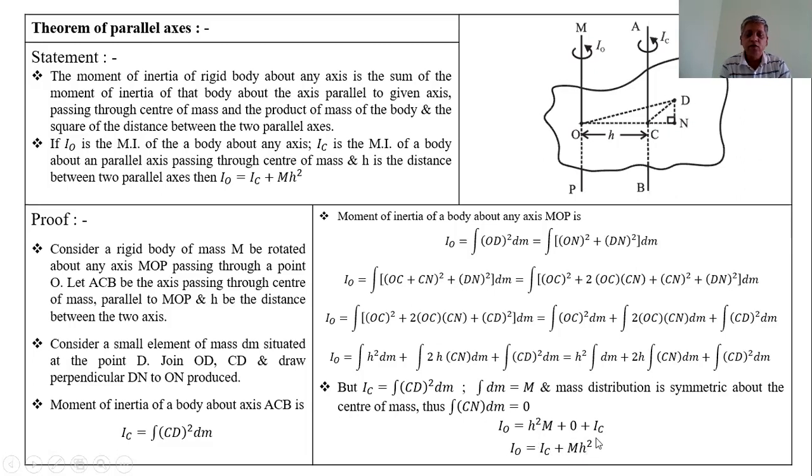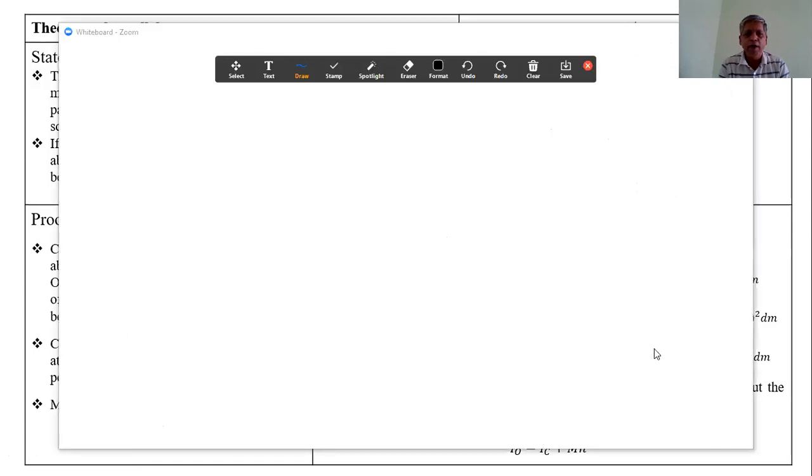This is the theorem of parallel axis. Hence, it is proved. Also, from these equations, we can derive the relation between the radius of gyrations about any axis MOP, and about the axis ACB, which is passing through the center of mass. That can be like this. From this, I can explain it here. According to the principle of parallel axis,